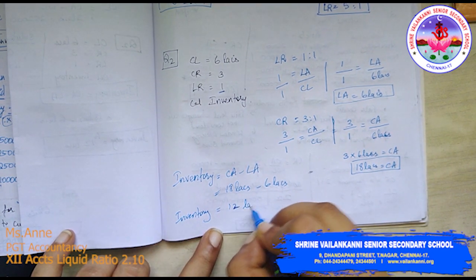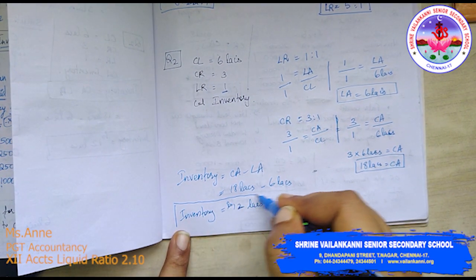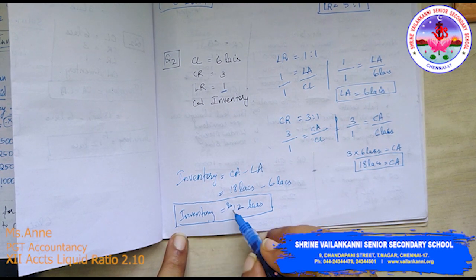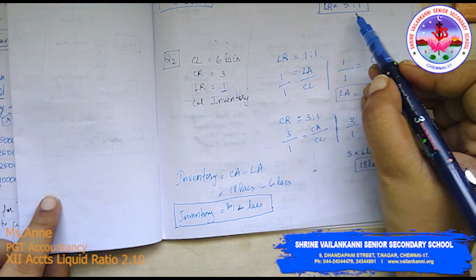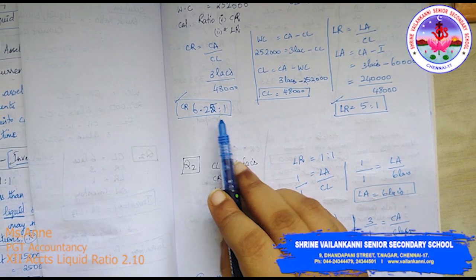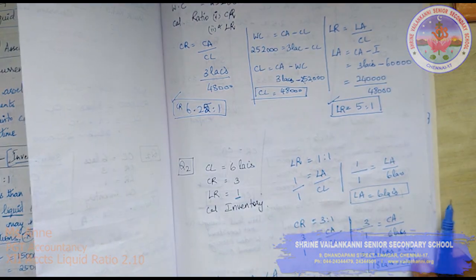Please write rupees 12 lakhs. Please mention the denominator, and also for the ratio you need to write 5:1, 6.25:1. Don't write 5 or 6.25 alone. Keep practicing. Thank you, class.